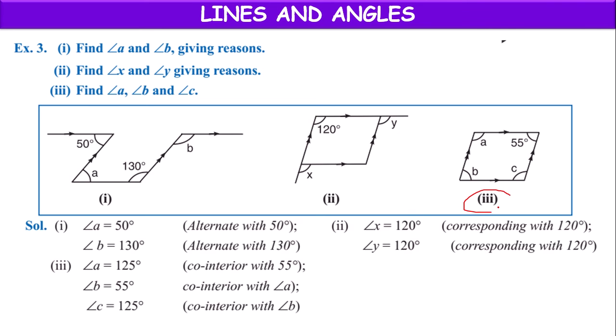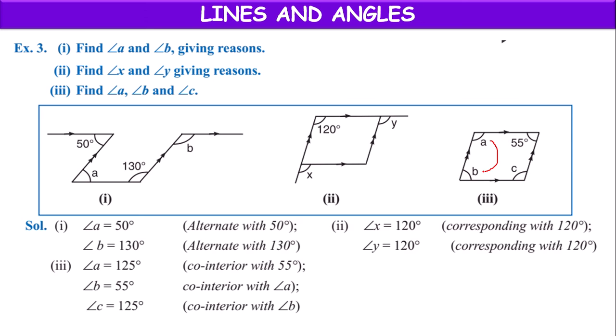Next, in figure 3. These two lines are parallel. This is the transversal. So co-interior angles are supplementary. Co-interior angles are supplementary. If A plus 55 is 180 degrees, A value will be 125 degrees.